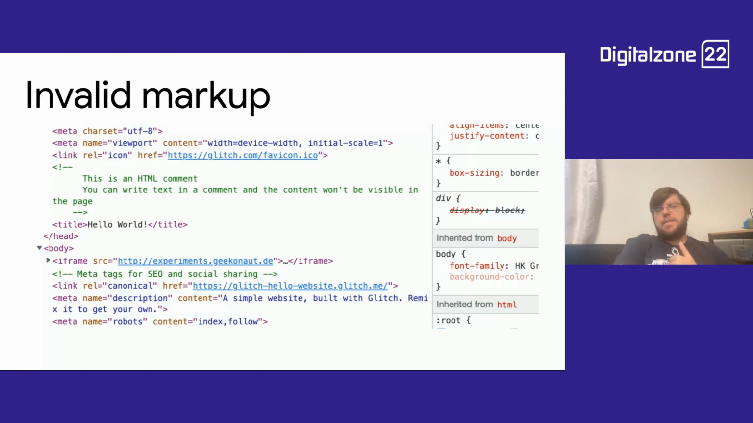We very clearly see the markup starts in the head. It has a meta charset, a meta viewport, an icon like a favicon, and a title. And then the body starts, and there's an iframe, and then a bunch of meta tags, like the canonical tag, the description, the meta robots. All of these things are in the body here.